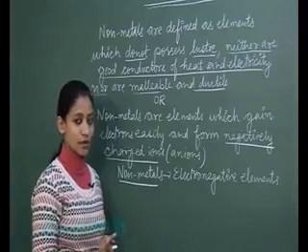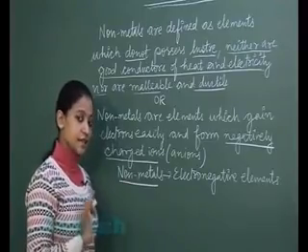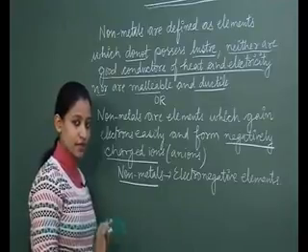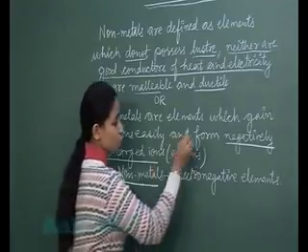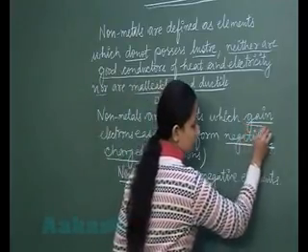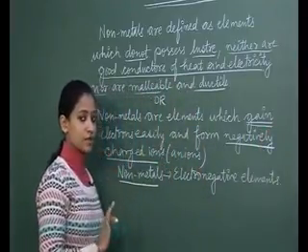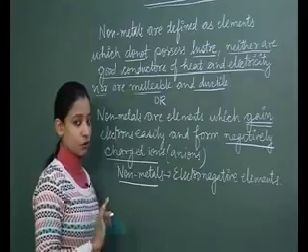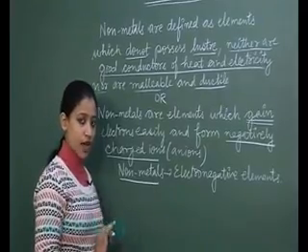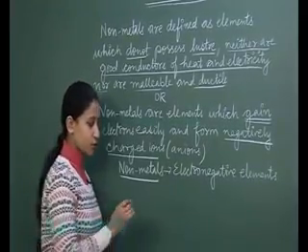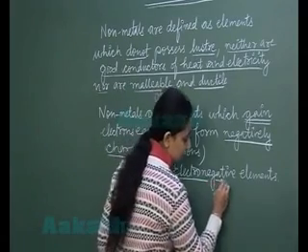And seeing the structure of their atom, non-metals are the elements which gain electrons easily. As metals can easily lose electrons, opposite to the metals, non-metals can easily gain electrons to form negatively charged ions known as anions, and therefore they are also known as electronegative elements.